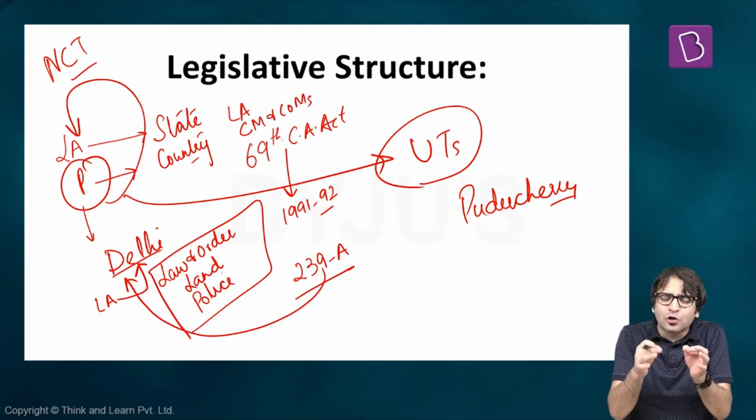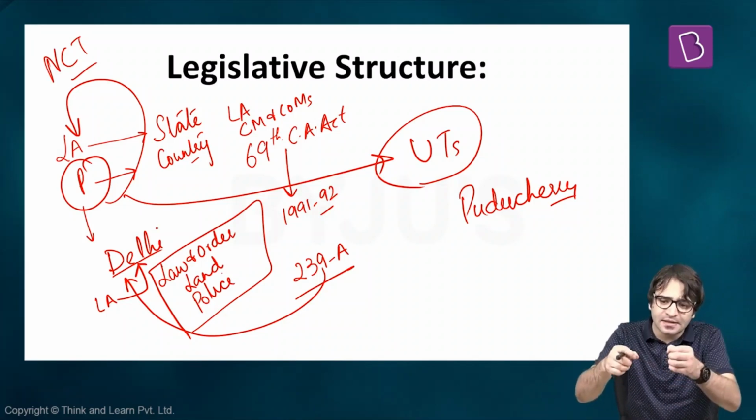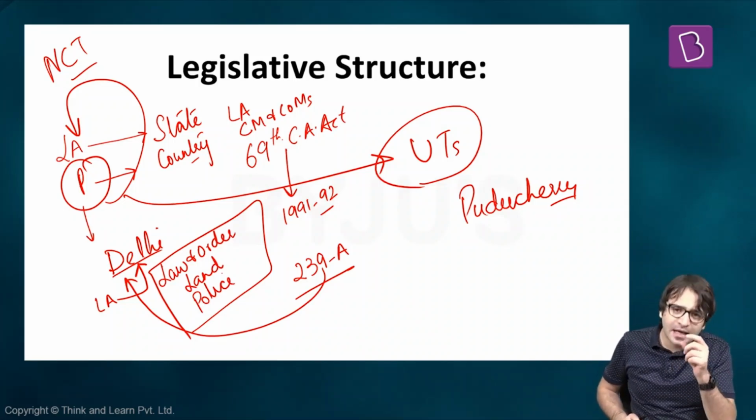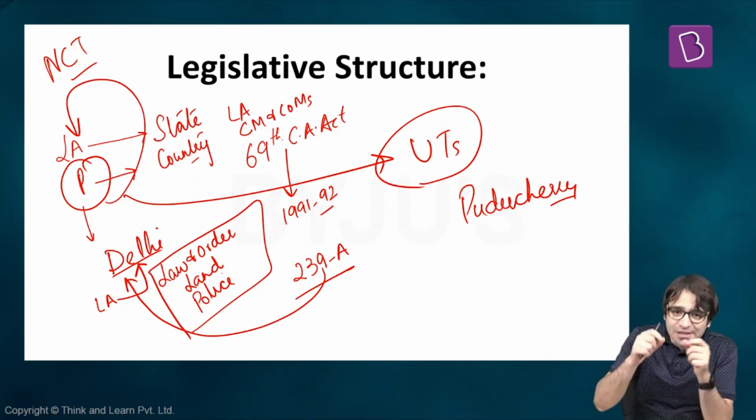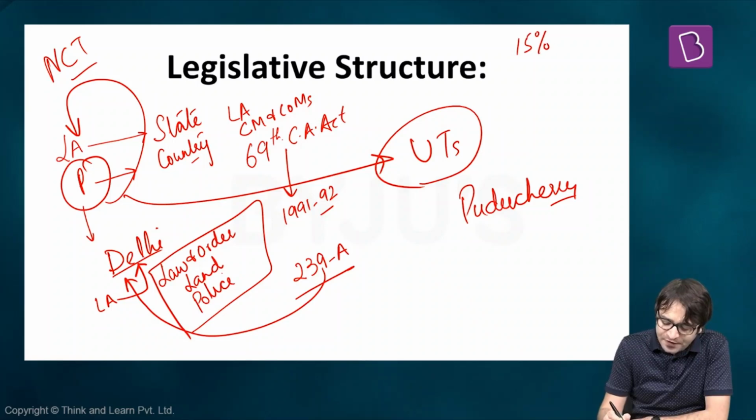That means Delhi was given some sort of a democratic structure, where people can vote, people can elect their representatives. They will be part of a legislative assembly, there will be a chief minister, and there will be a council of ministers as well. When we discussed states and the legislature, the parliament, I told you that the strength of the council of ministers and the chief minister, and the council of ministers and the prime minister, should not be more than 15% of the strength of the Lok Sabha, or 15% of the strength of the legislative assembly.